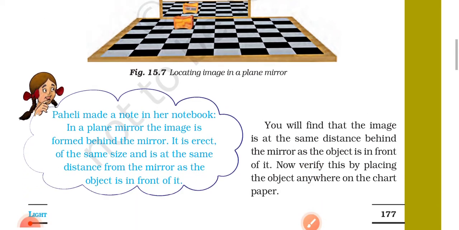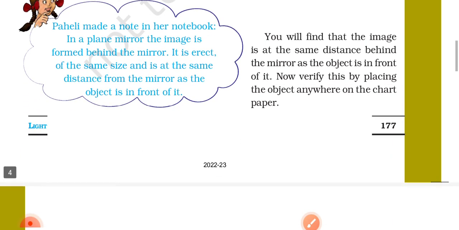Paheli made a note in her notebook. In a plane mirror, the image is formed behind the mirror. It is erect, of the same size, and is the same distance from the mirror as the object is in front of it. You will find that the image is at the same distance behind the mirror as the object is in front of it. Now verify this by placing the object anywhere on the chart paper.